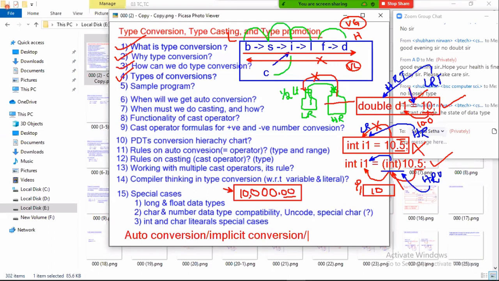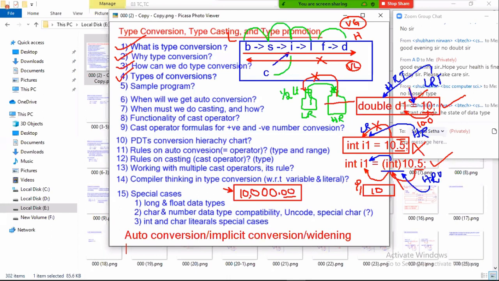The integer value 10 becomes wider. That's why it is called widening. It becomes 10.0, it's called widening. So how many types of conversion? Two types: auto conversion, or implicit conversion, or widening.